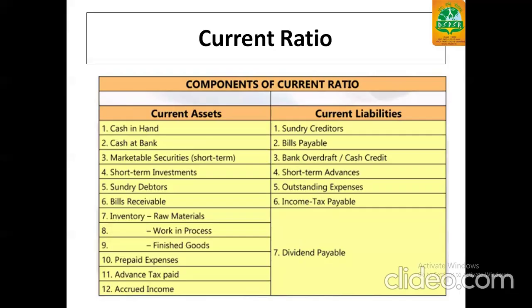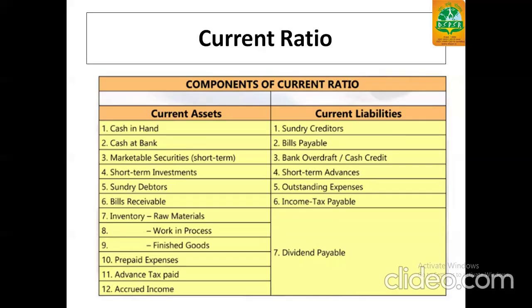Current assets are cash in hand, cash at bank, marketable securities short term, or we can say treasury bills are also included in current assets, short-term investments, sundry debtors, bills receivable. Inventory includes your raw material, work in progress, finished goods. Prepaid expenses are also included in current assets, along with advance tax paid and accrued income.